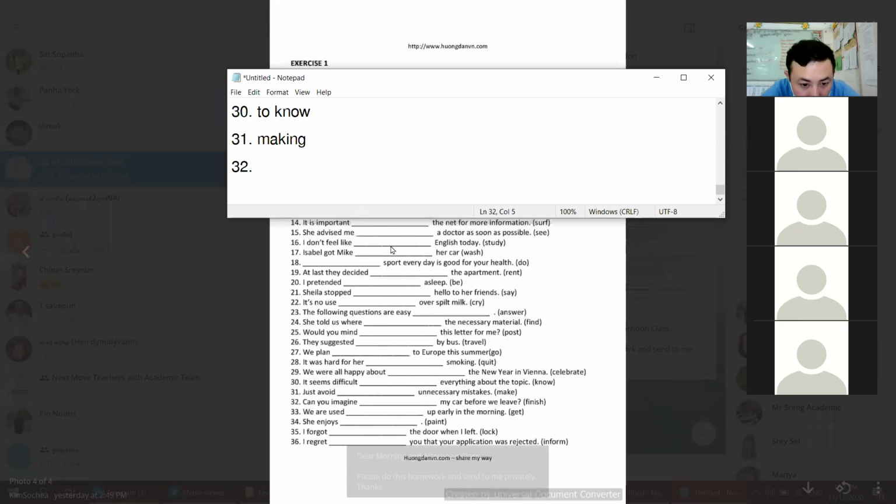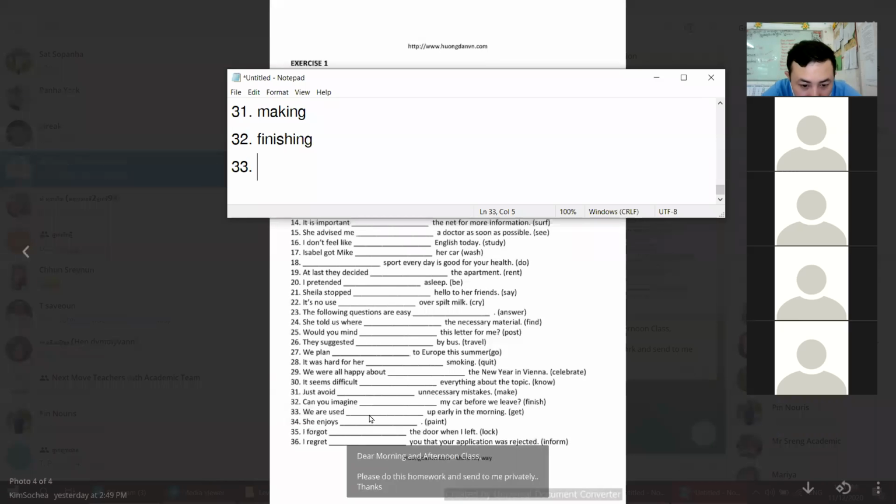32. Can you imagine? Imagine what? Imagine finish. This one is about your memorizing. When you are talking about your memorizing or your prediction, we use gerund. So imagine, finish becomes finishing. Just keep in mind, talking about memorizing or predicting something, we use gerund. So finish becomes finishing.